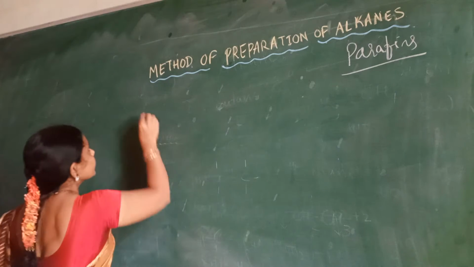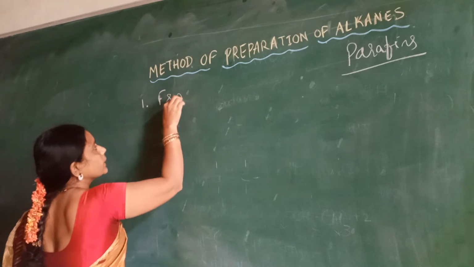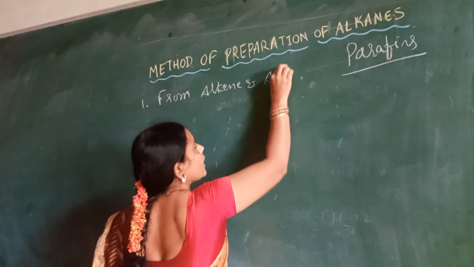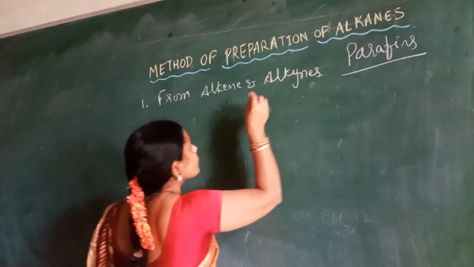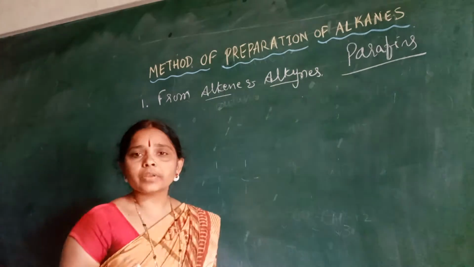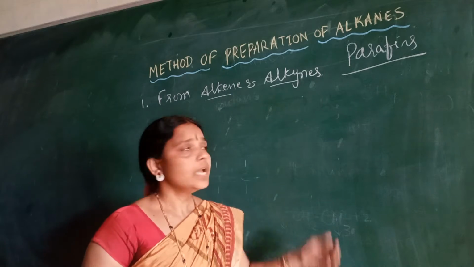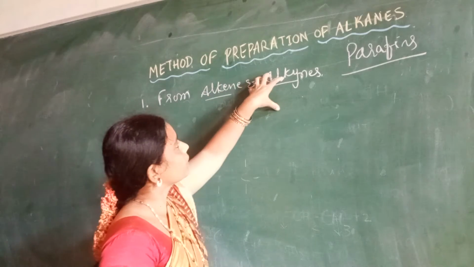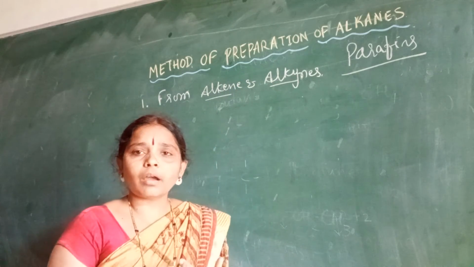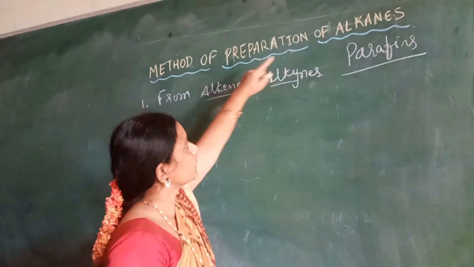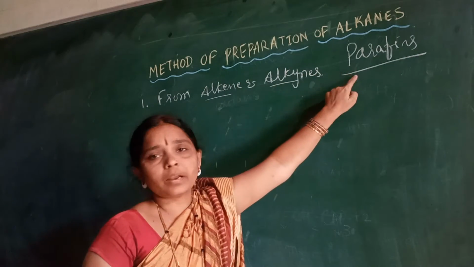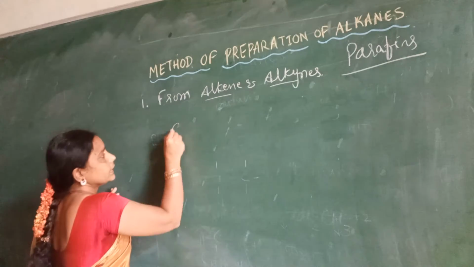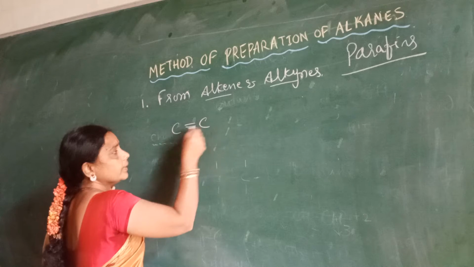Okay, so from alkenes and alkynes. Alkenes and alkynes are double and triple bonded compounds, hence these two are called unsaturated compounds. See here, from unsaturated compounds, how can we get the saturated compound alkane? That's what we call paraffins. Okay, from alkene: the first member in the case of alkene is C2 with the double bond.